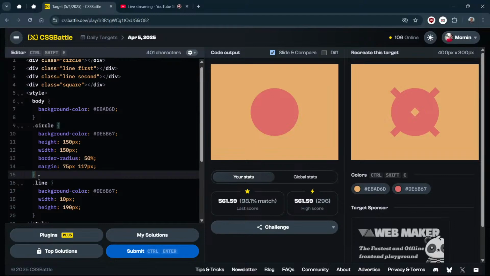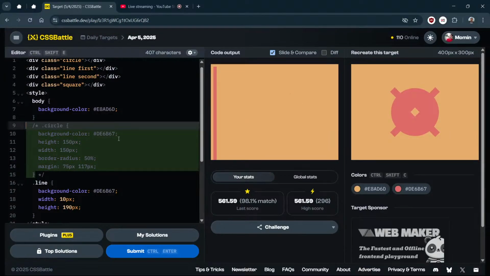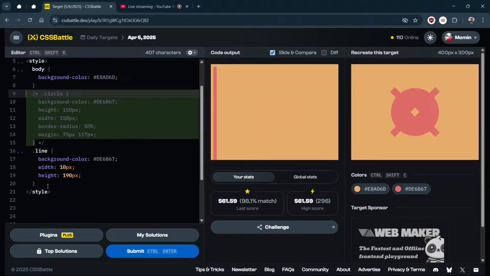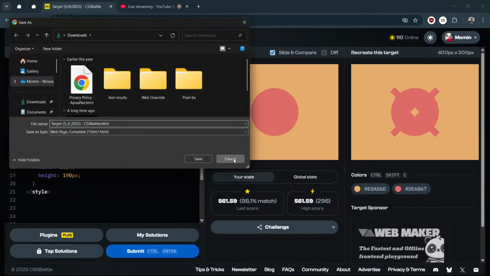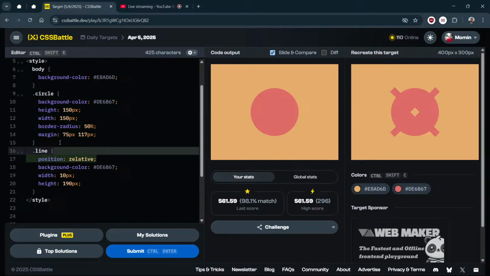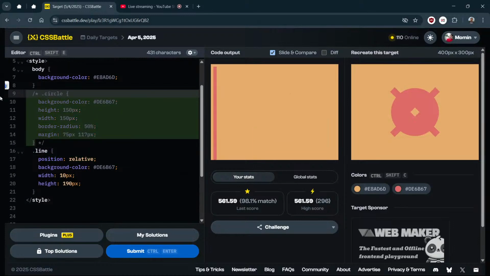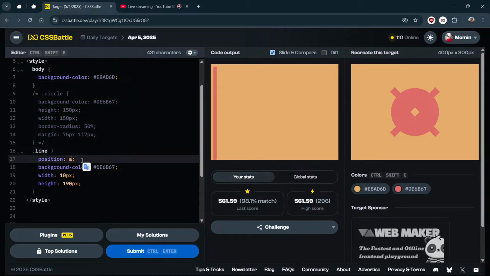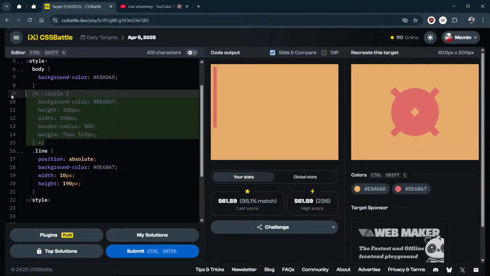Let me just comment this code. Okay, the line is here. Then when I am doing this, these lines are there, right? So let me undo this and then comment out this. It is still showing position absolute. Now it is coming. Position absolute is working, but with these lines it is not.